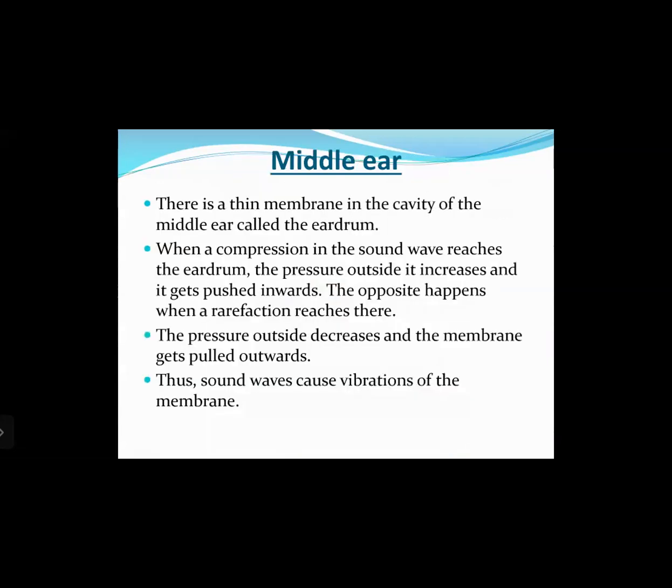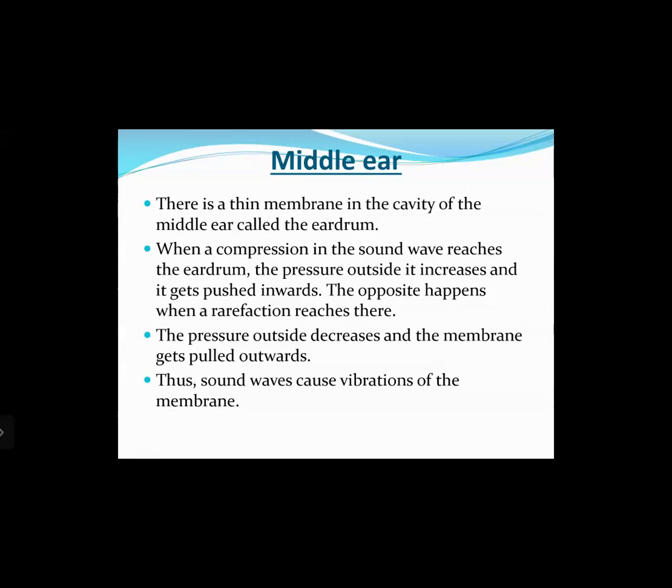Then the next part is the middle ear. There is a thin membrane in the cavity of the middle ear called the eardrum. When a compression in the sound wave reaches the eardrum, the pressure outside it increases and it gets pushed inwards. The opposite happens when a rarefaction reaches there. Just inside the ear, after the cavity, there is a very delicate thin membrane. When sound waves enter the ear, they strike this thin membrane and the membrane starts vibrating with the same frequency as the sound wave.